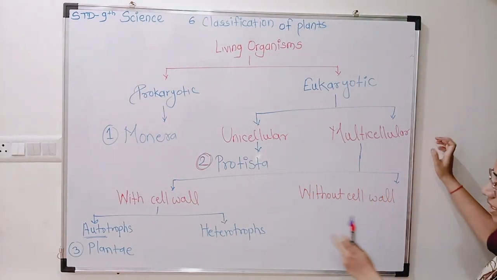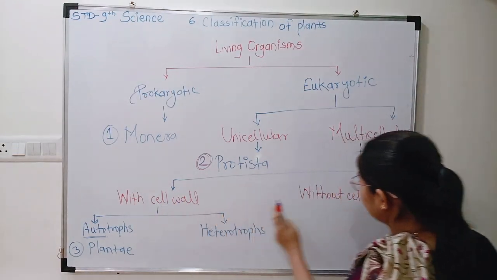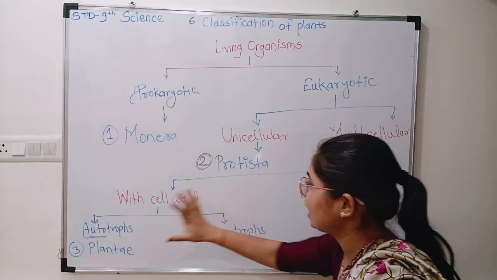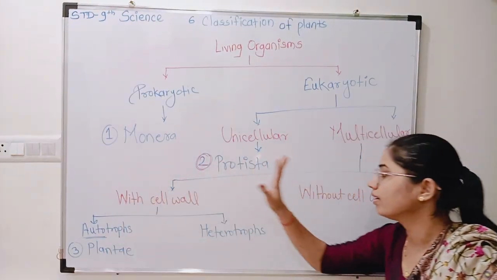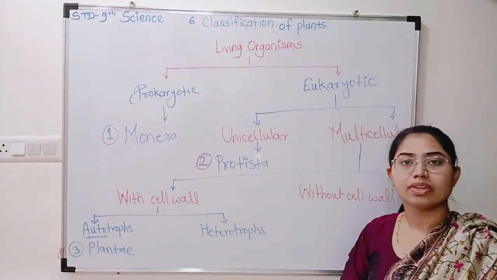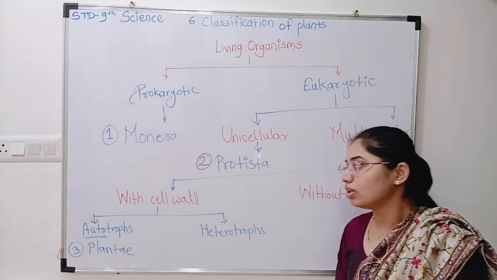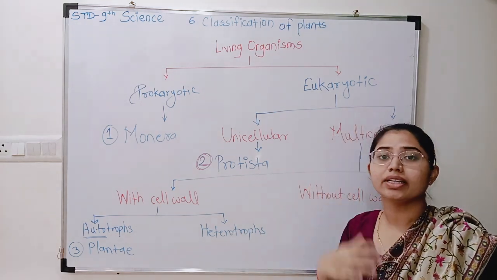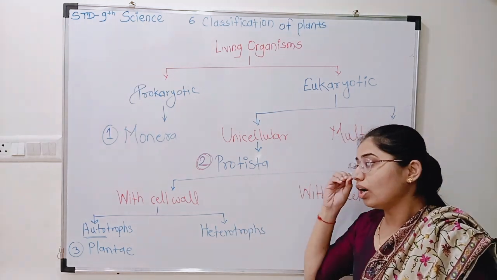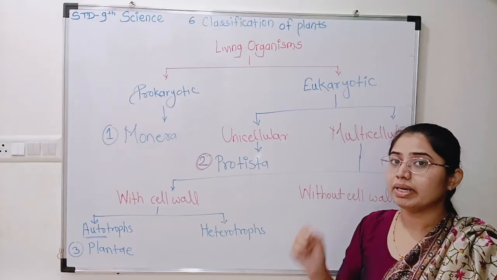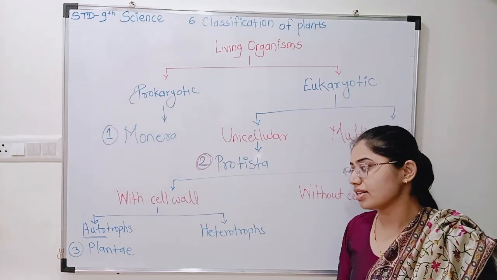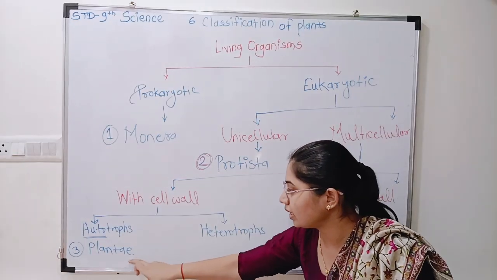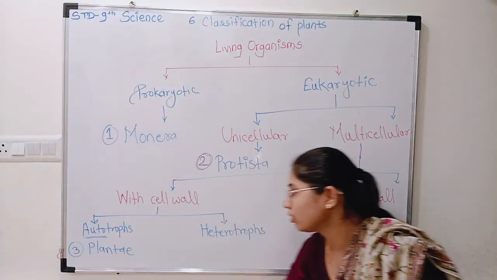Eukaryotes, multicellular organisms divided into two parts, with cell wall and without cell wall. With cell wall is also divided again into two parts, that are autotrophs and heterotrophs. Autotrophs means they are making their own food. We all know that plants are making their own food with the help of photosynthesis. Yes or no? So, kingdom Plantae are autotrophs.